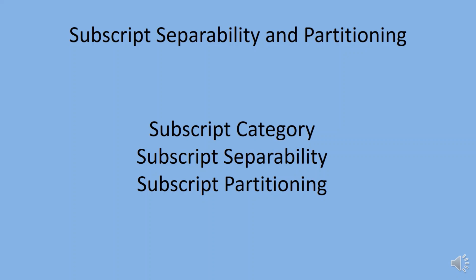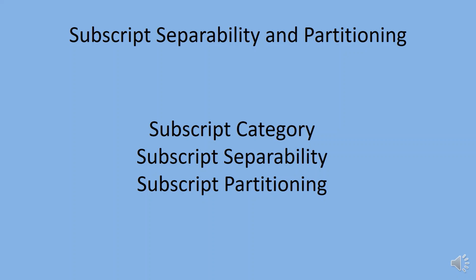Once a partition is achieved, each separable subscript and each coupled group has completely disjoint sets of indices. Each partition may then be tested in isolation and the resulting distance or direction vectors merged without any loss of precision.